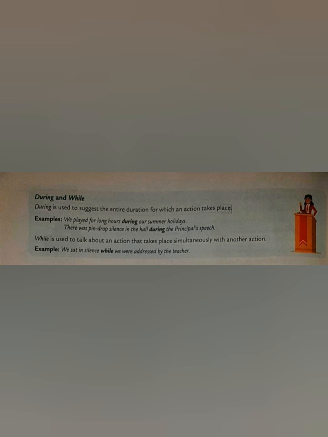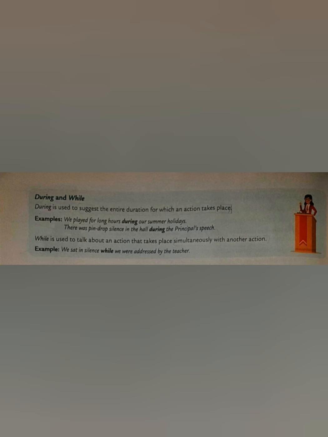Whereas since is used to show when an action started, meaning the exact point of time. Like, I have been studying since 5 o'clock. That means you know when you started studying. You started studying at 5 o'clock. So this is the exact point of time which is denoted by since. We usually use the present perfect continuous or past perfect continuous tense with since. Keep this in mind.